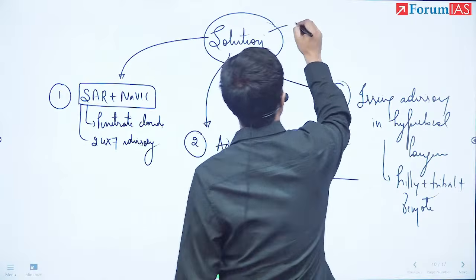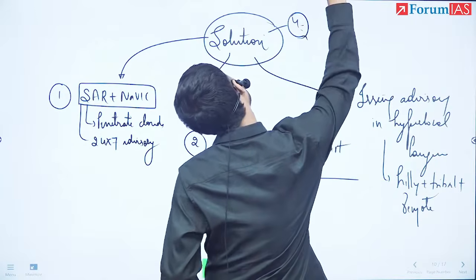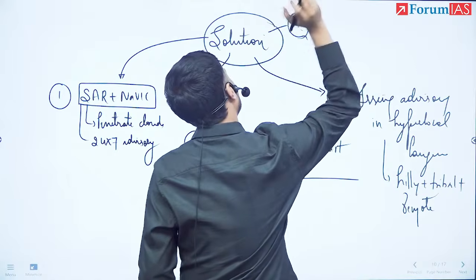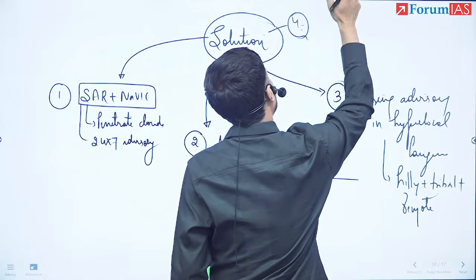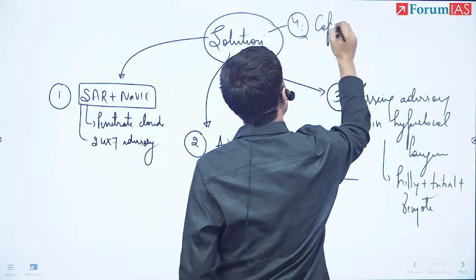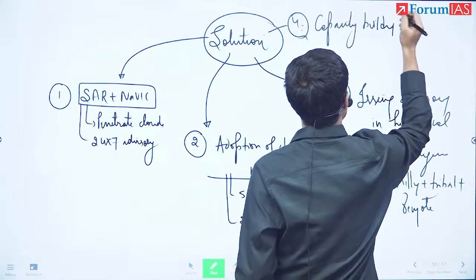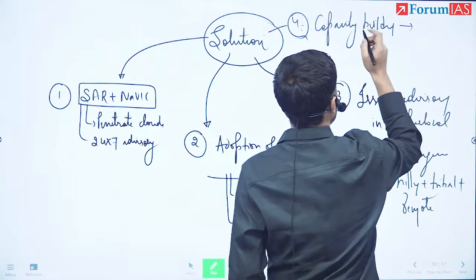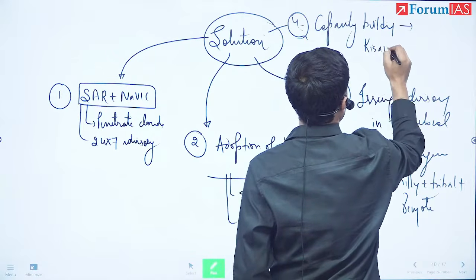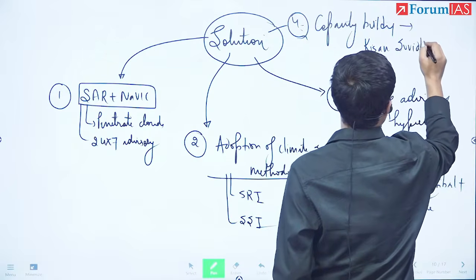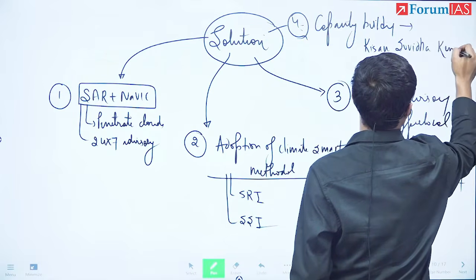And finally, fourth, I can talk about capacity building of the farmers by Kisan Suvidha Kendras.